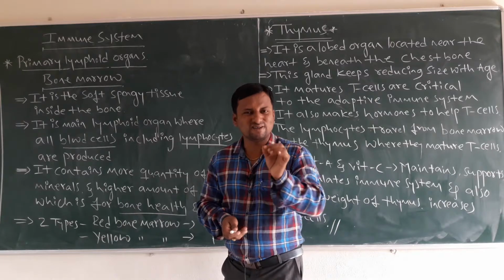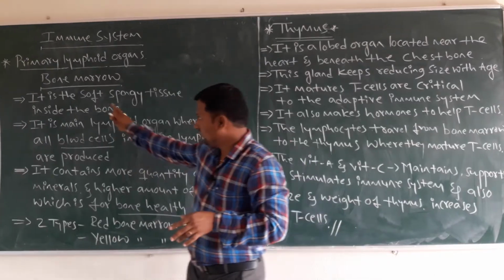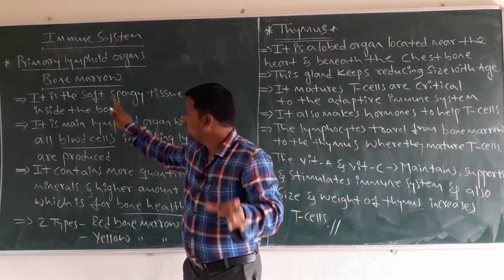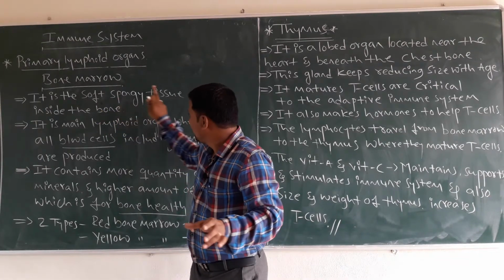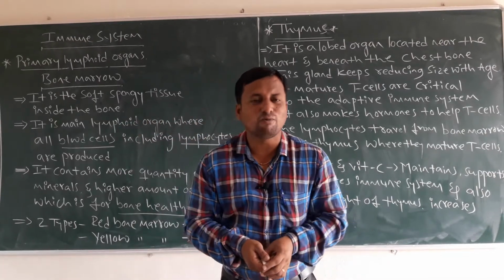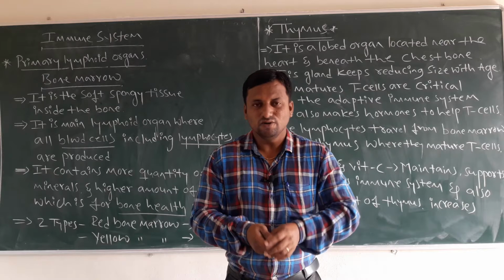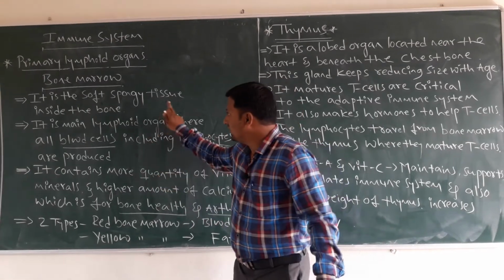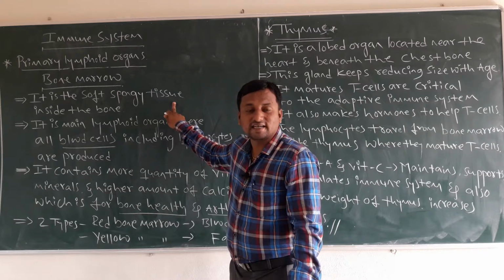It is a very soft, spongy tissue inside the bone. It has some water content, and it is soft and spongy, present inside the bone.